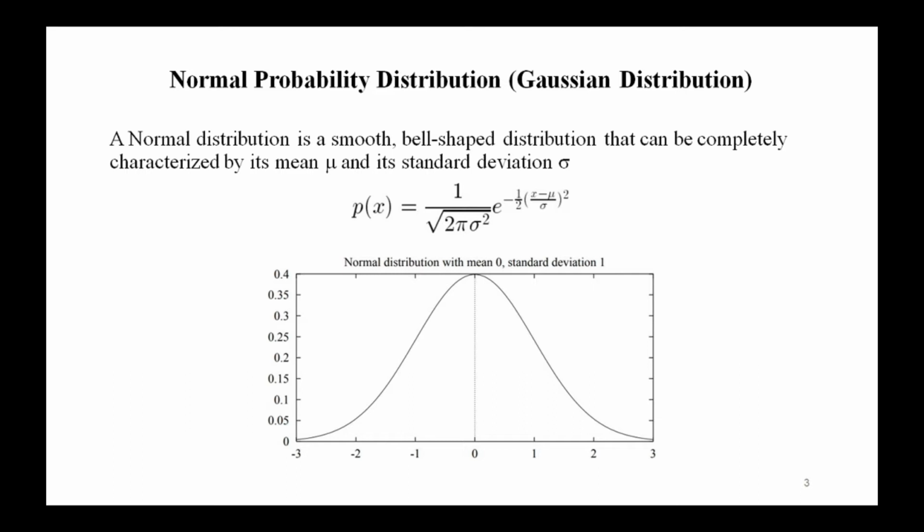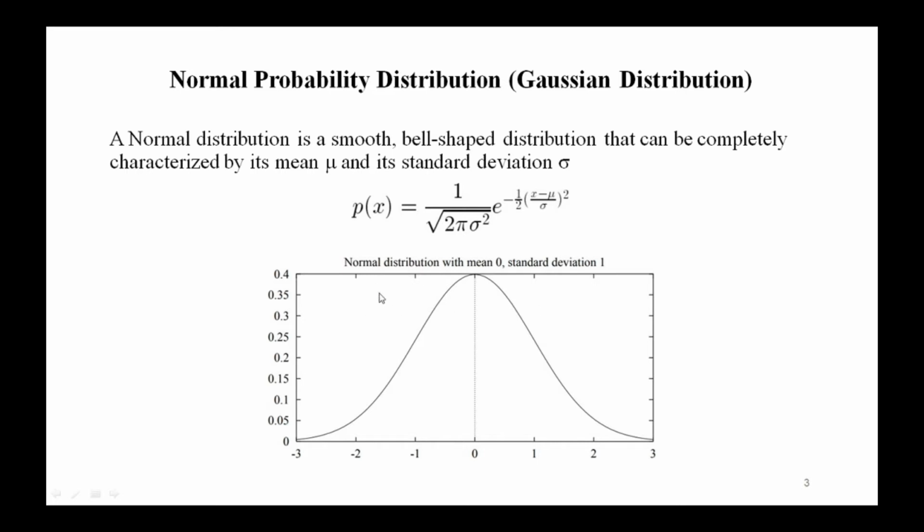If you look into the random noise variable, that is e, that random noise variable is generated by a normal probability distribution. Here a normal distribution is a smooth bell-shaped distribution that can be completely characterized by its mean, that is mu, and its standard deviation sigma.